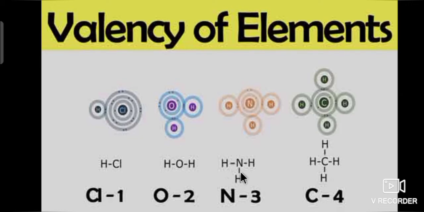In ammonia, nitrogen valency is 3 because nitrogen is bonded with 3 hydrogens. So, the valency of nitrogen is 3. Next, CH4, that is methane. In methane, carbon valency is 4 because carbon combines with 4 hydrogen atoms. So, the valency of carbon is 4.